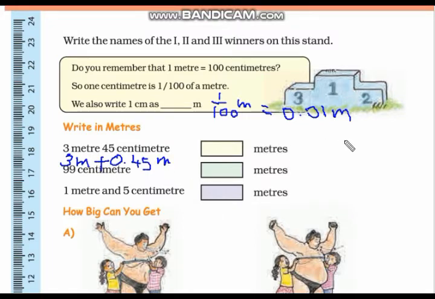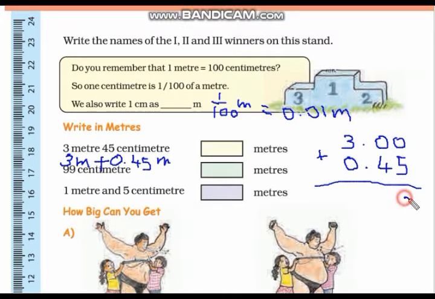Now let us add these numbers. So 3 plus 0.45, and after the decimal point, 2 digits are there.